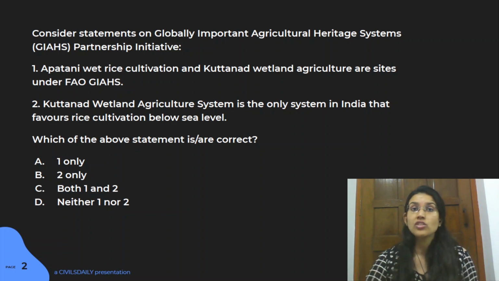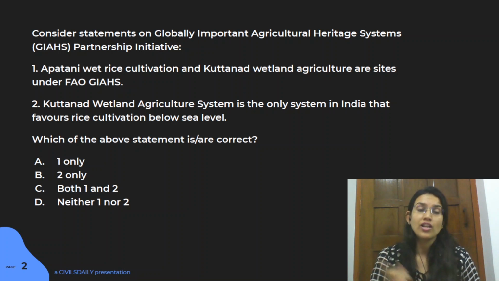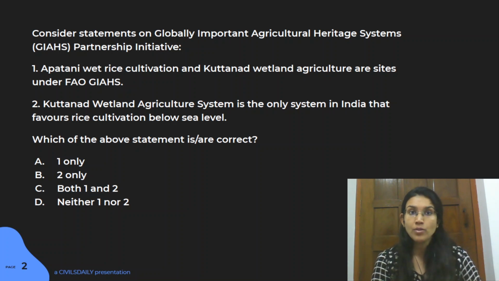Apatani rice cultivation is also an important practice, practiced by the Apatani tribe in Arunachal Pradesh, so this is also an important piece that you should know about. So the first statement is wrong. The 2 important sites from India under this initiative are Kuttanad and Koraput.